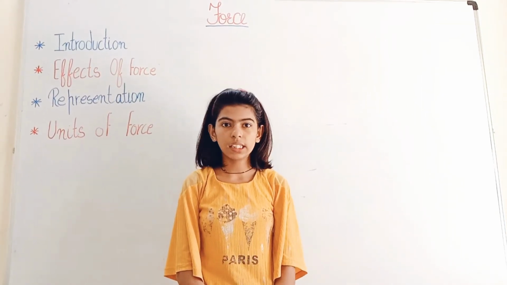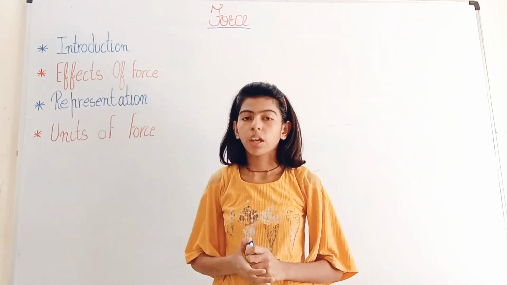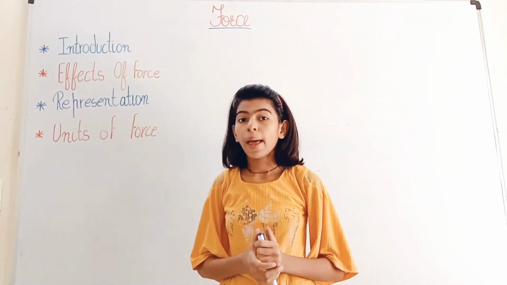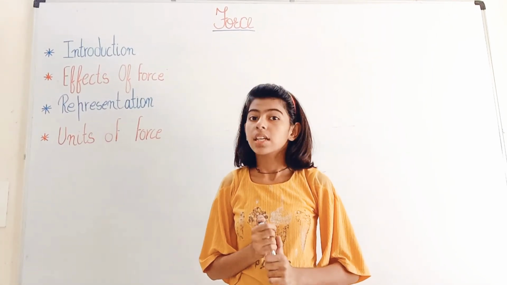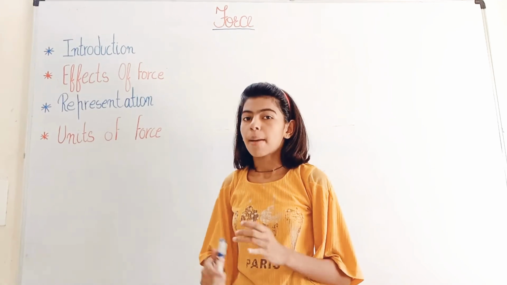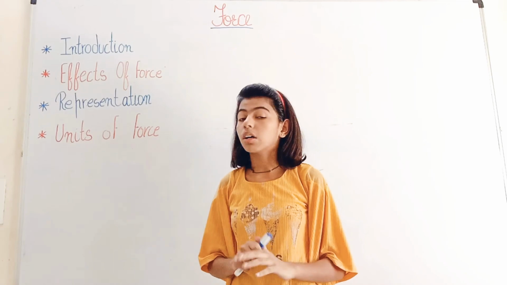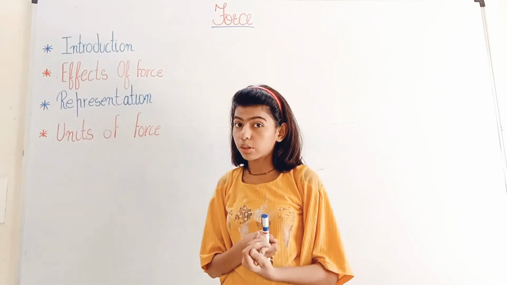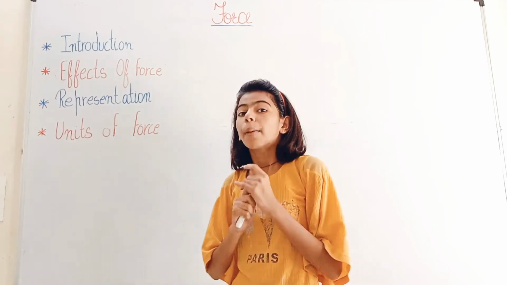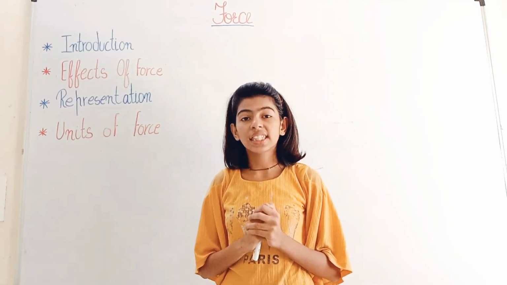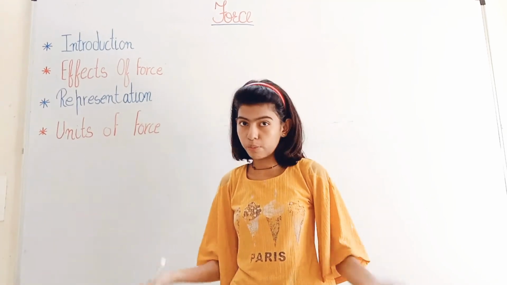Today we are going to discuss the chapter force. Force in play around us. The object hanging on the wall, balancing, sitting, object spinning is all kind of some force. The examples of force are balanced force, unbalanced force, resultant force, contact force, non-contact force, gravitational force, electrostatic force, magnetic force, and many more. Based on the effects of force, we can say that force is a push or a pull which changes something of an object.